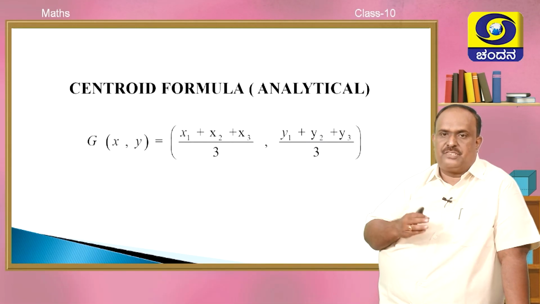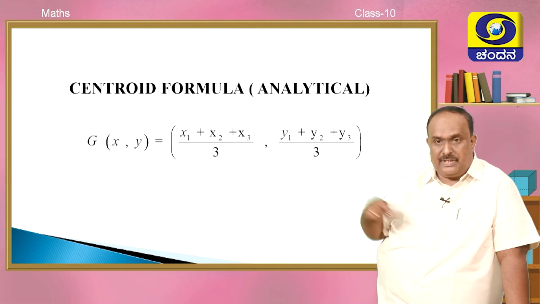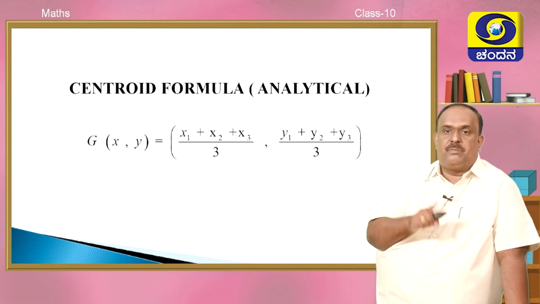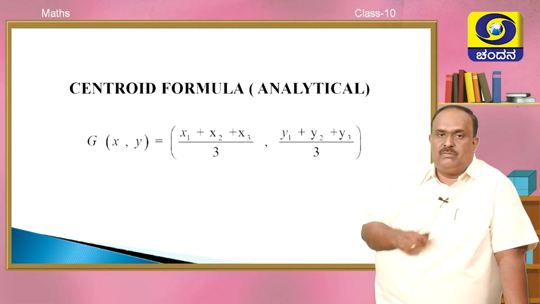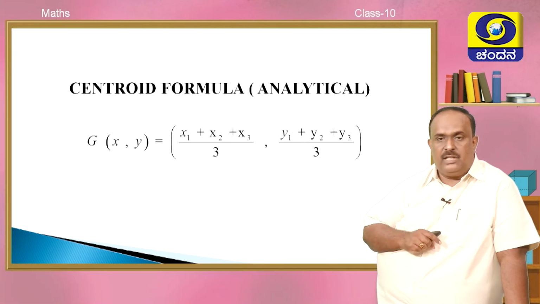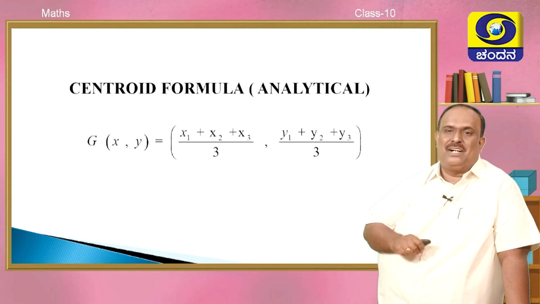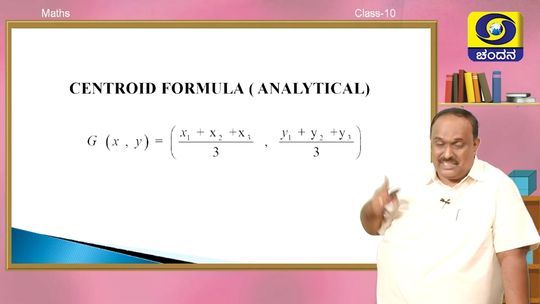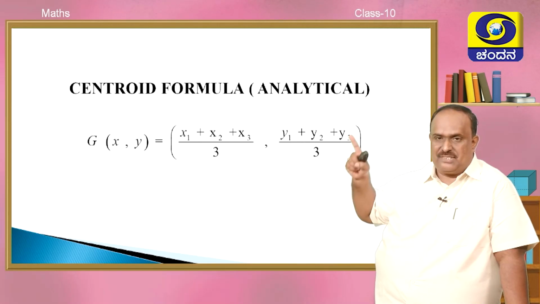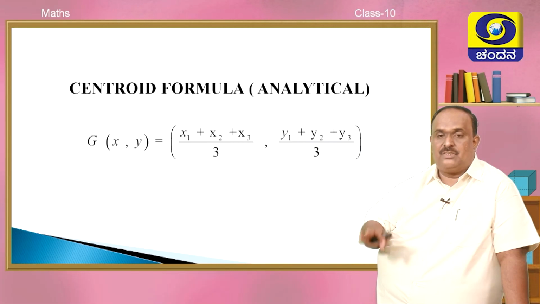Now we will have a formula for that. Add the x coordinates divided by 3, comma, add the y coordinates and divide it by 3. x1 plus x2 plus x3 by 3, y1 plus y2 plus y3 by 3 is the formula for the centroid, analytical, right? Midpoint formula, x1 plus x2 by 2, y1 plus y2 by 2. Centroid formula, x1 plus x2 plus x3 by 3, y1 plus y2 plus y3 by 3.